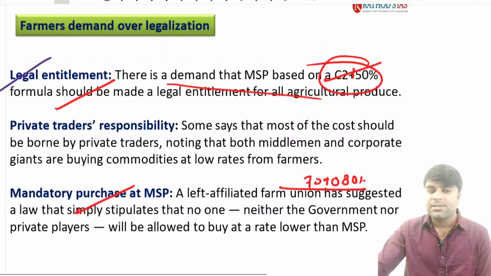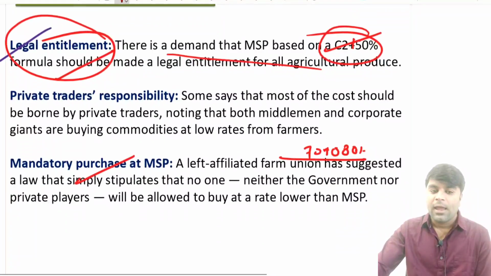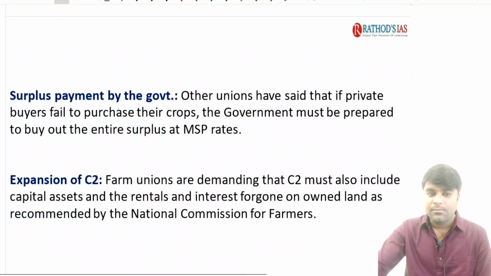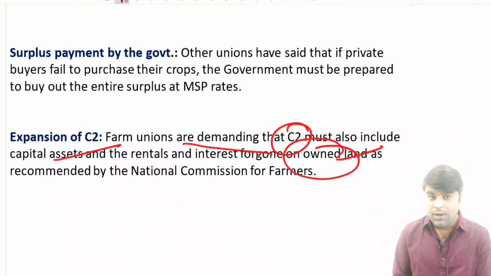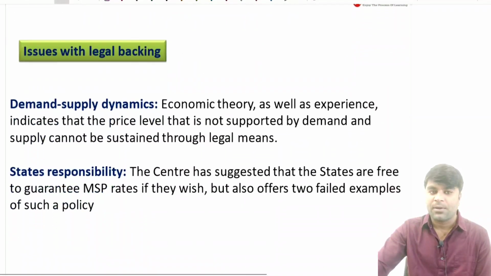Now, when it comes to the farmers' demands, there is a legal entitlement, this is the latest current affair, and mandatory purchase of the MSP, right? It is another demand, right? Now, expansion of the C2: farmers' unions are demanding that C2 must include the capital assets and rent foregone on own land, as recommended by the National Commission for Farmers headed by M.S. Swaminathan.